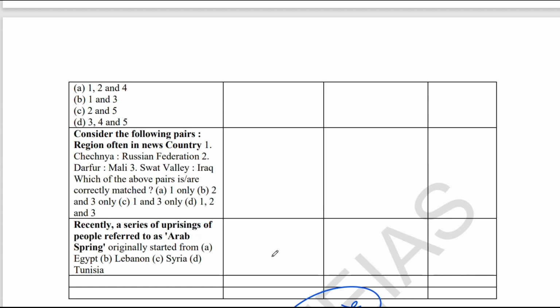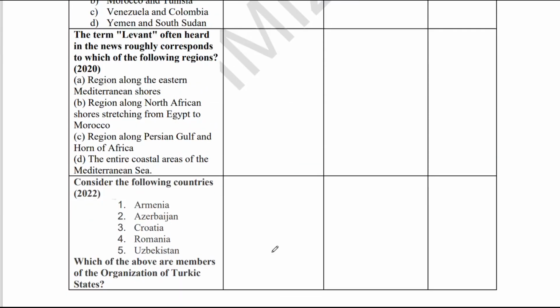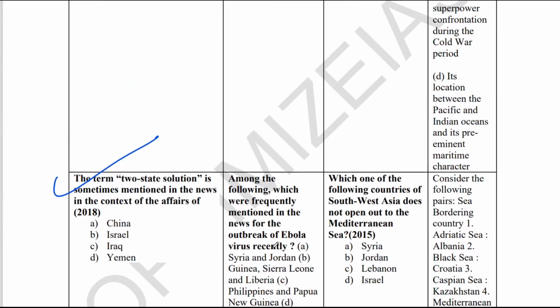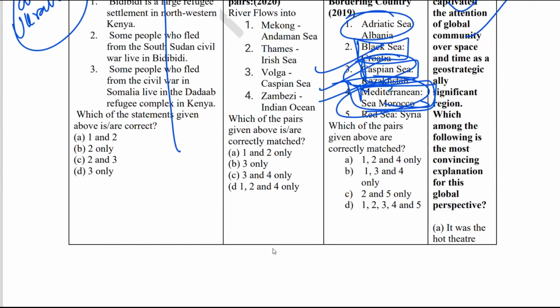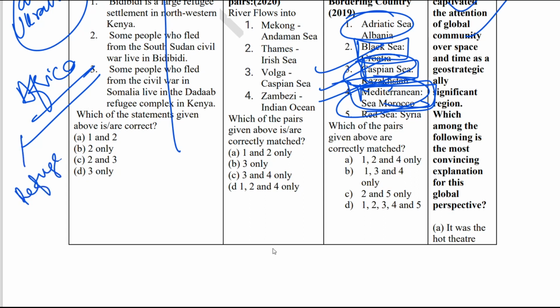As far as regions, the map based questions, you can see what kind of regions they have asked. They have asked Africa. A lot of times they have asked questions on Africa, particularly the regions which are disturbed because of some conflict, which have refugee camps. These types of regions are very, very important.